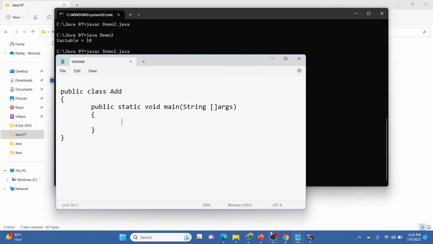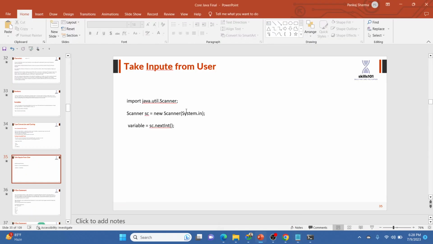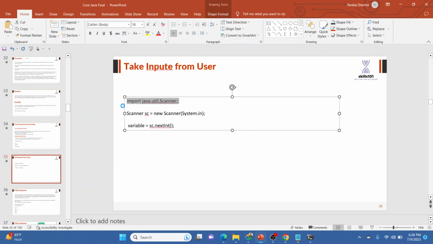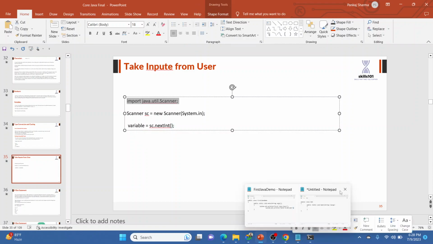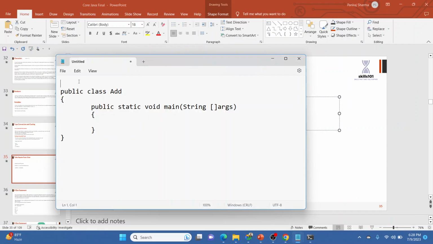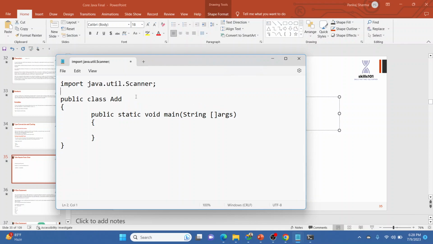Now, as we initially discussed, we need to import the Scanner class. It should be there when you are going to take input from the user, from the keyboard specifically, not from the mouse. So Scanner, and we have to declare a Scanner class object, Scanner sc, or any name that you want to use. It is your created name because we are creating an object of Scanner.